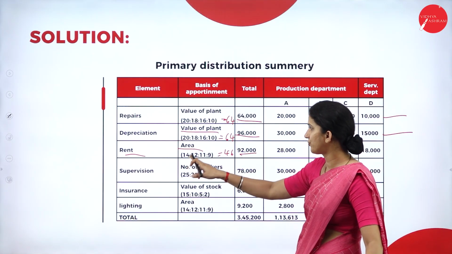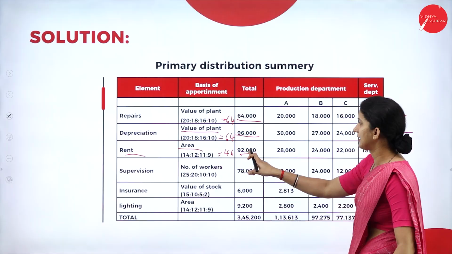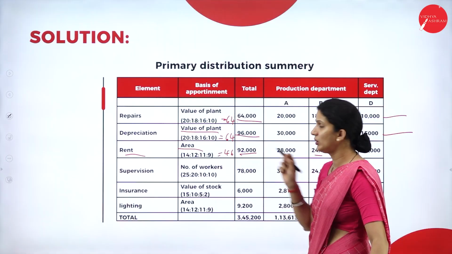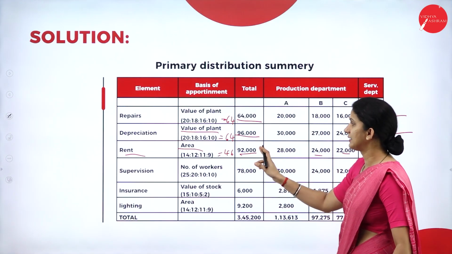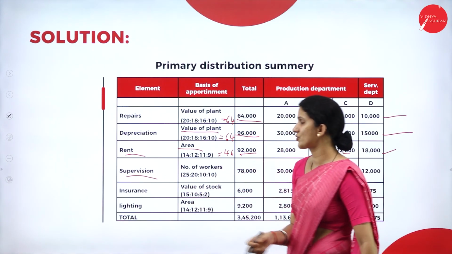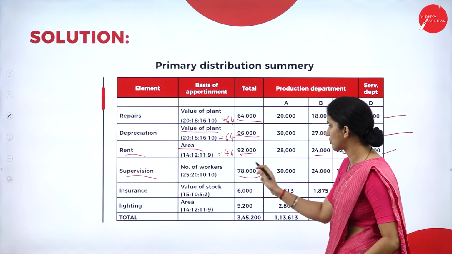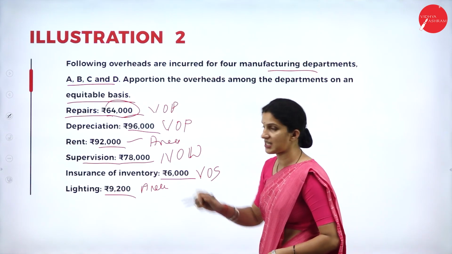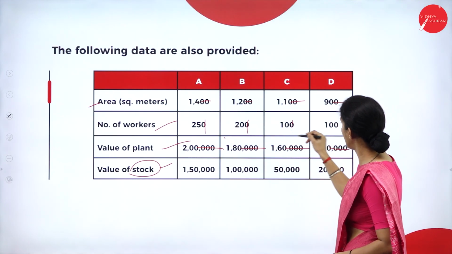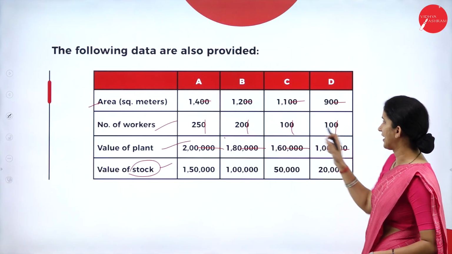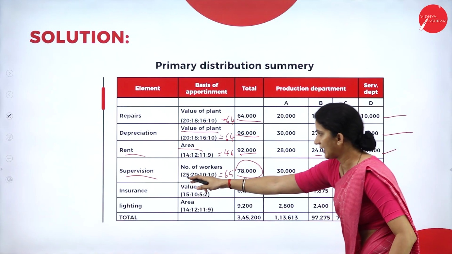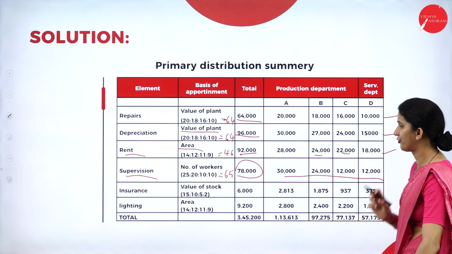So 92,000 into 14 by 46 is 28,000. Then 92,000 into 12 by 46 is 24,000. Then 92,000 into 11 by 46 is 22,000. 92,000 into 9 by 46 is 18,000. Then we have supervision. Your basis of allocation is number of workers. Total supervision charges given in your question is 78,000. Your simplified ratio will be 25 is to 20 is to 10 is to 10. So the total will be 65. This 78,000 in this ratio we are allocating to all the 4 departments.